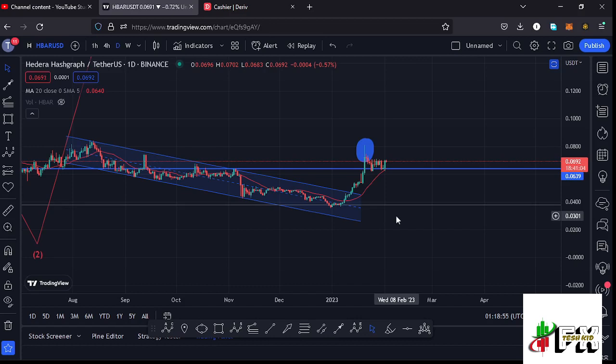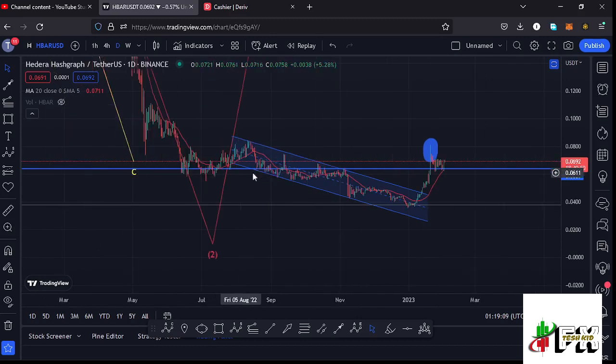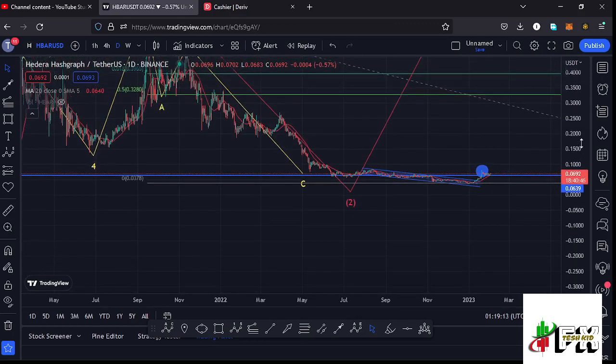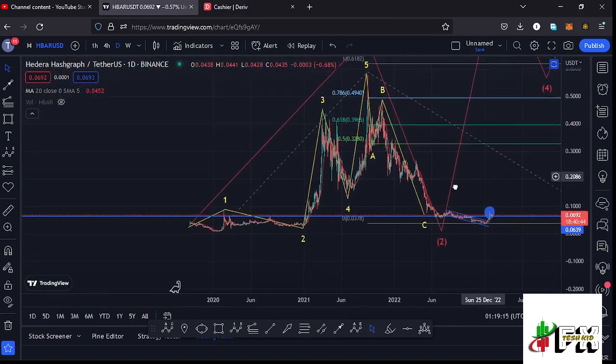Latest developments here on the Hbar chart, where we have been able to get above a key area of support that we had lost at around the $0.0639 mark. Here on the daily chart we are also trading above the 20-day MA, meaning it's now acting as support for us to continue pushing even higher. And the good thing is that Hbar has continued to obey the Elliot wave structures.